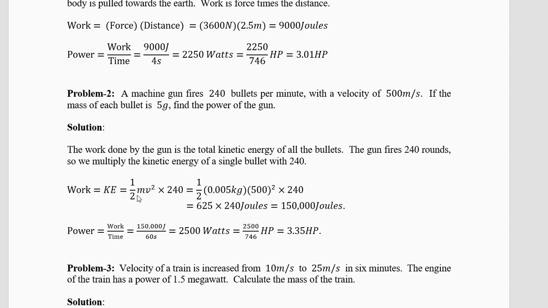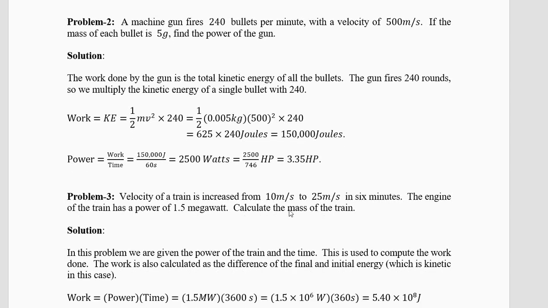Kinetic energy is half mv square into 240 because we have 240 bullets. So half into 0.005, and the speed is how much? 500 square into 240. You'll get 625 into 240. So I'm keeping 240 separate in 2 steps for you to know that first we have to calculate for 1 bullet, then multiply it with 240. So 625 into 240 is 150,000. Please check these numbers with your calculators. Don't believe any number anywhere.